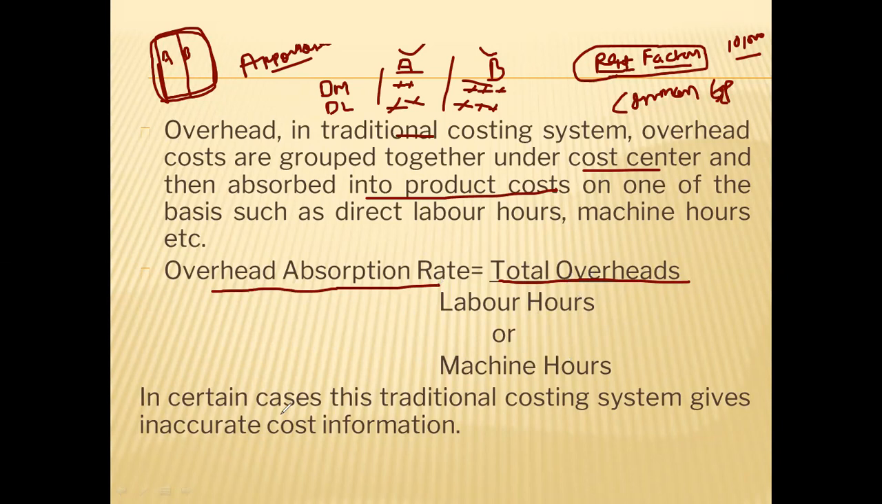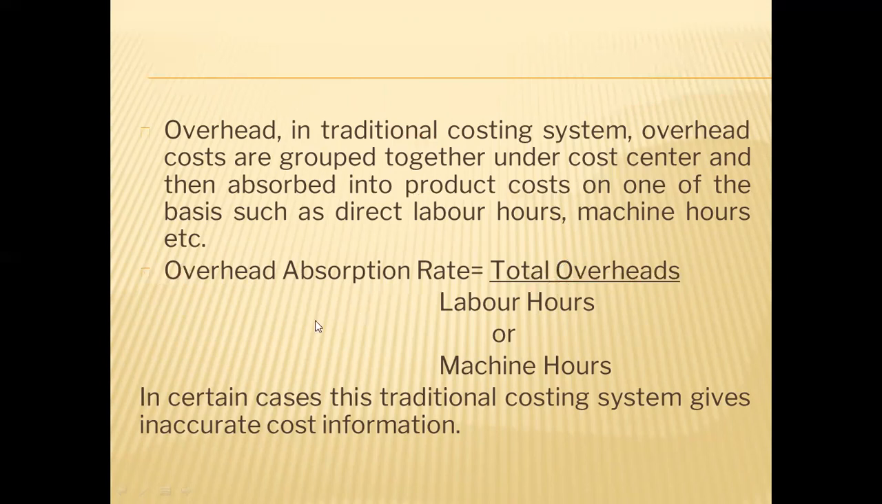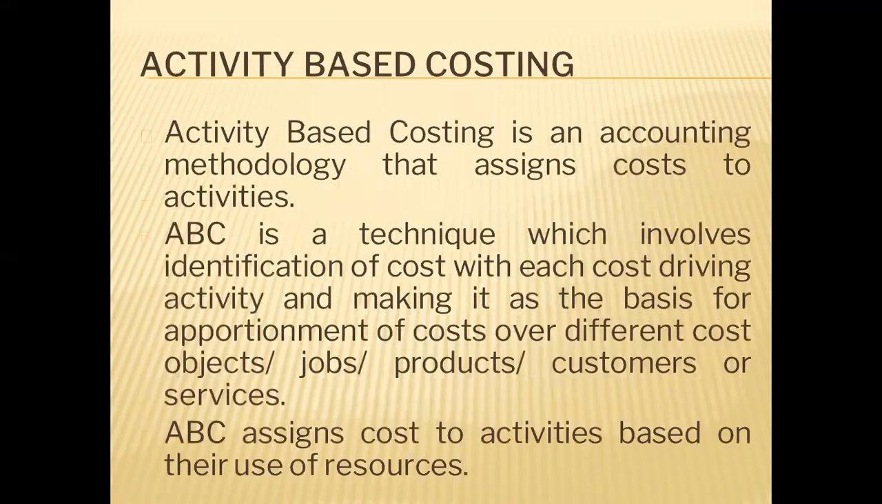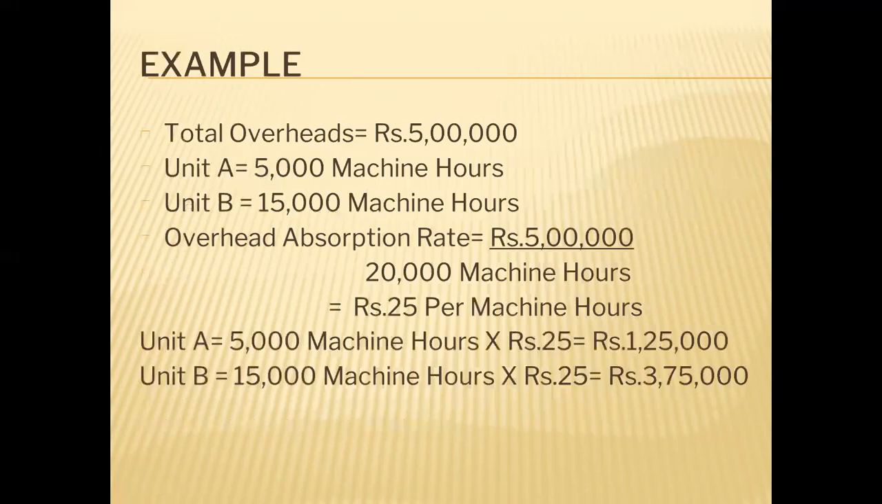But there is some disadvantage of this traditional method. This is also a blanket rate. Total overhead you are taking, dividing it by the labor hours, then you are allocating it to the different products. There is a different method for allocating overhead, which is also called the modern method, which is called activity-based costing. So first, before going to that, we will first understand how you absorb overhead in the traditional costing method.